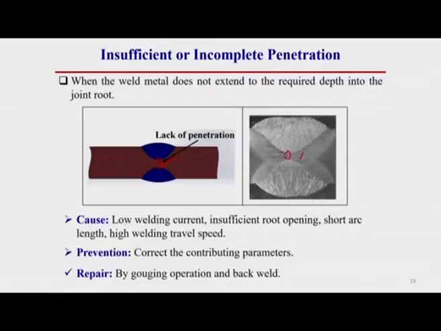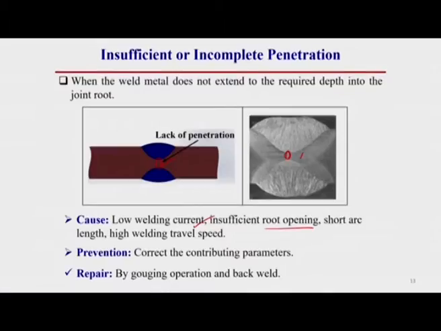The cause of this defect is low welding current. Definitely, if the current is low, then the depth of penetration will be less. Then insufficient root opening. If the root opening is also less, then the weld material is prevented from flowing through this joint root. So, there is less chance for the weld material to flow through this joint root easily. Then this type of weld defect can occur.